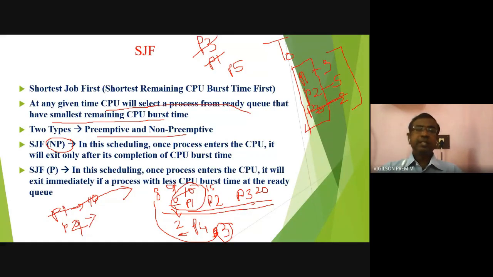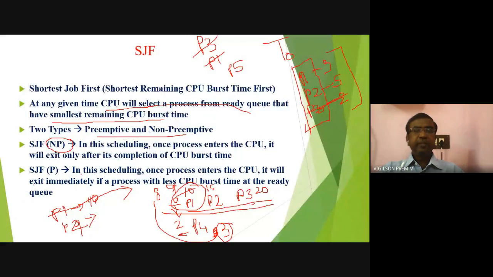Why is the new process coming in? That process's CPU burst time is smaller than the existing process. So it will be checked every second. I have given a detailed video lecture. Kindly spend some time and listen carefully.